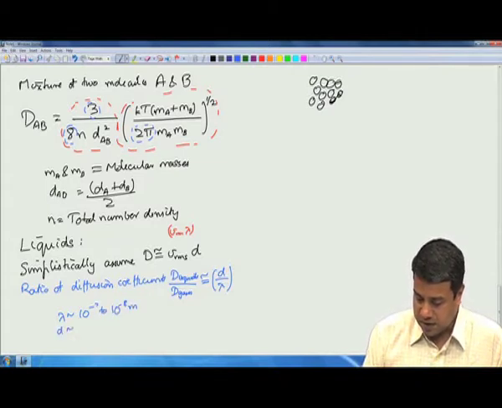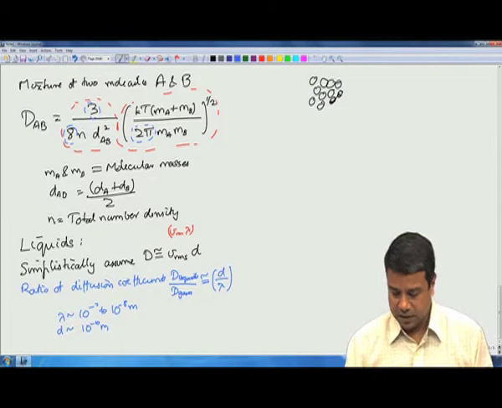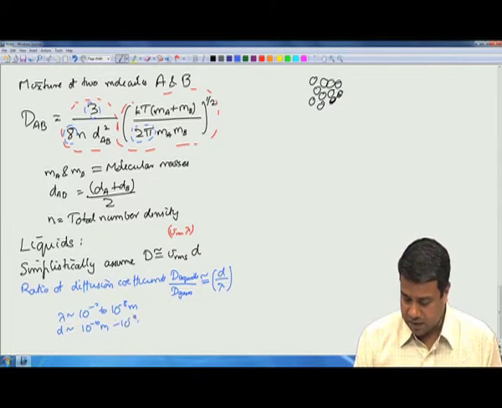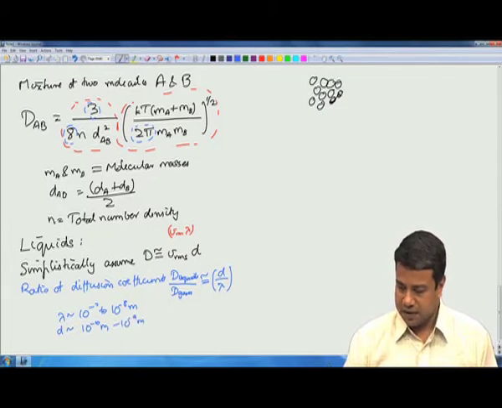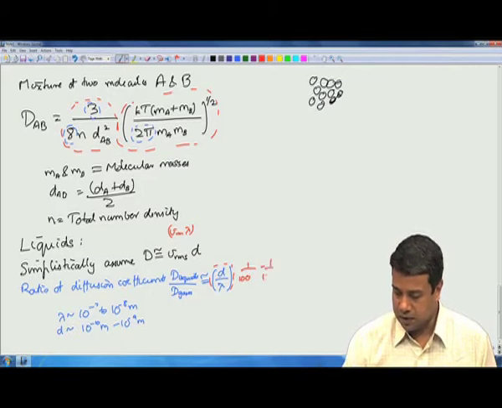The molecular diameter typically goes as 10 power minus 10 meters. It goes as 1 angstrom to 10 angstroms, to 10 power minus 9 meters. So you would expect this ratio to be of the order of 1 in 100 to 1 in 1000.